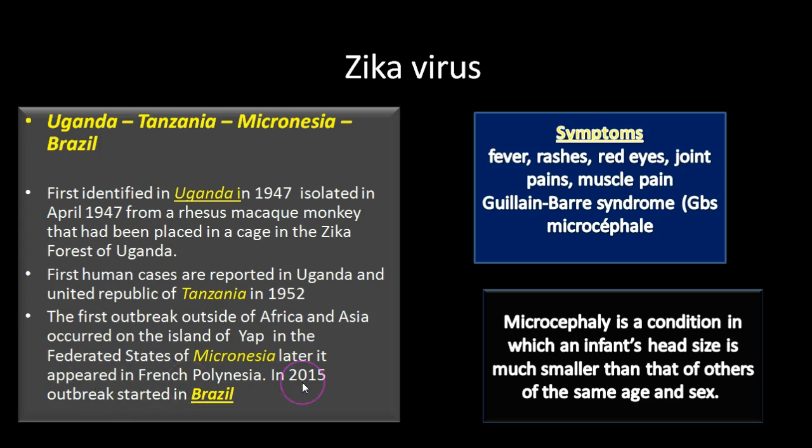In 2015, the outbreak started in Brazil. To recap: first identified in Uganda, isolated from a rhesus macaque monkey in Zika forest. The first human cases were reported in Uganda and Tanzania. The first outbreak outside of Africa and Asia occurred on the island of Yap in Micronesia. Later in French Polynesia. And in 2015, the outbreak started in Brazil.